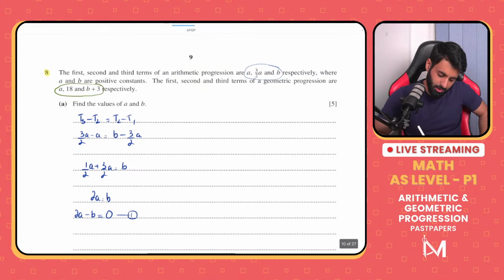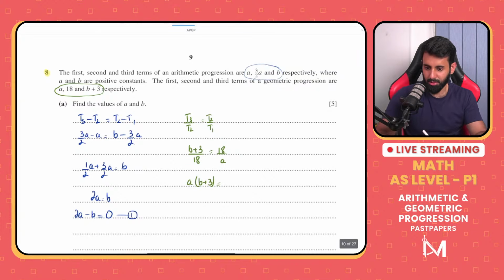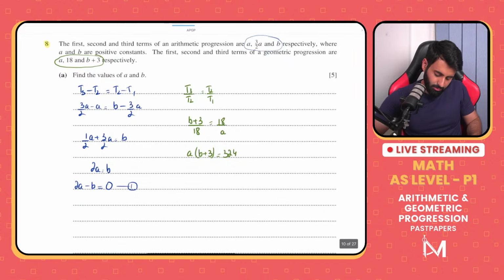So that means T3 upon T2 is equal to T2 upon T1. So what's T3? T3 is b plus 3. What's T2? That's 18. So 18 is equal to T2 upon T1. Okay, so a into b plus 3 is equal to 18 times 18. What is that? 18 into 18, 324. I was expecting both the equations to be linear, but that's not the case.